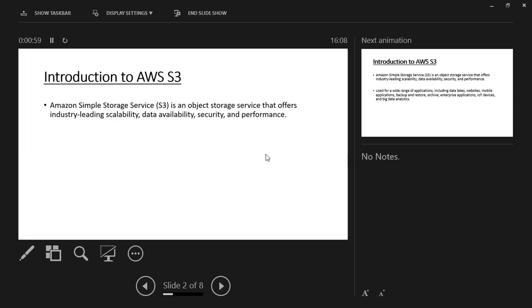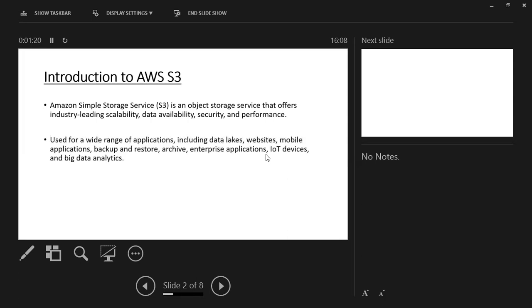That means AWS S3 provides us a way to store and retrieve data from anywhere. We can store an unlimited amount of data in S3, and we can retrieve all of it to our local system or another system.